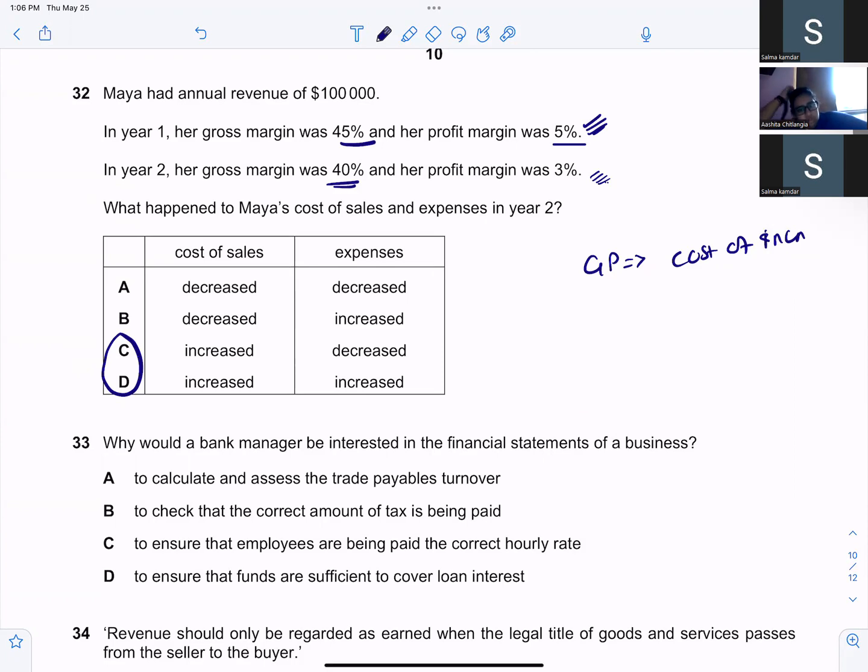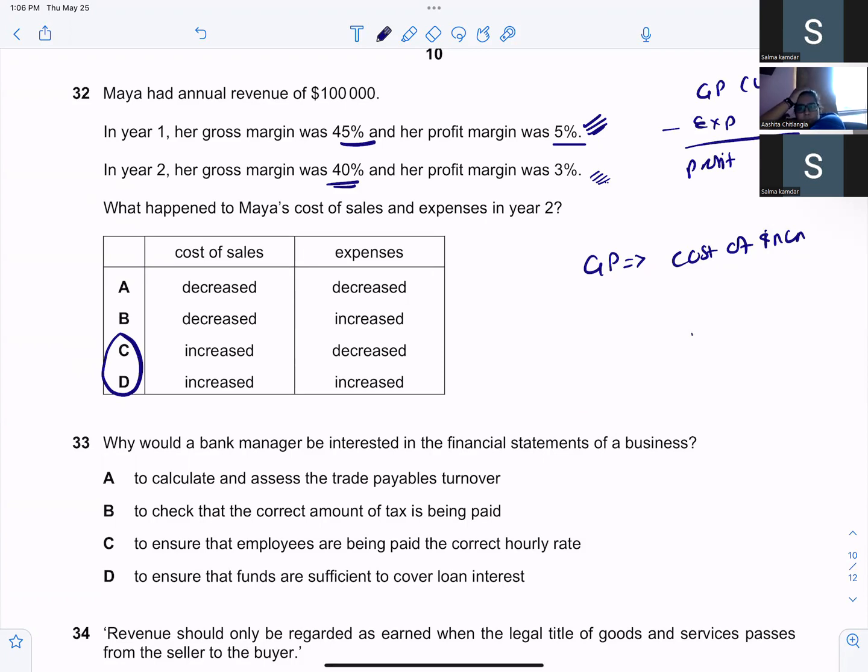Now listen to me. First, her gross profit was 45 minus expenses, and the profit was 5, so expenses was 40.